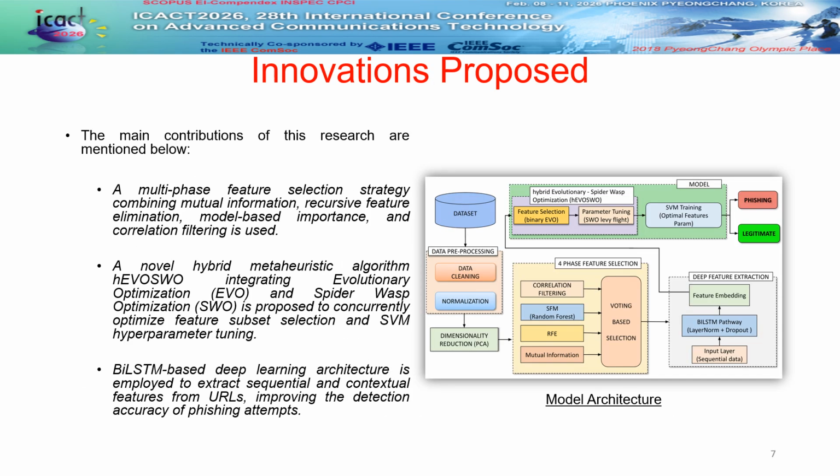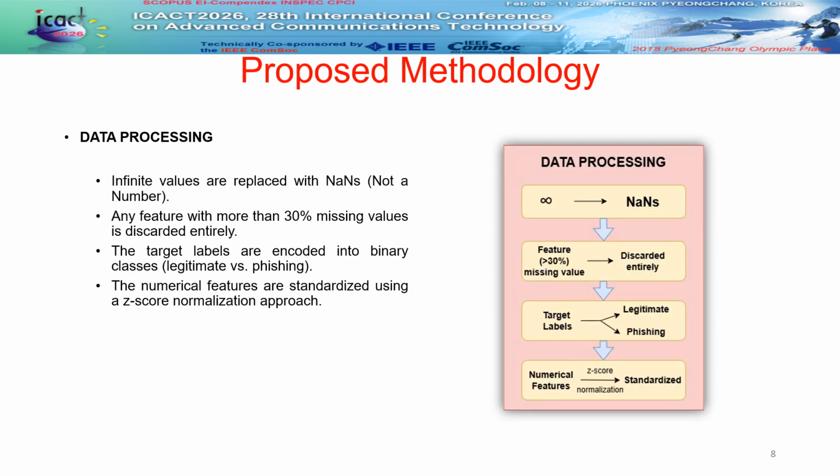Our framework introduces three technical breakthroughs. First, a multi-phase voting strategy that filters out noise to keep only the most discriminative features. Second, our novel hybrid evolutionary spider wasp optimization algorithm, which simultaneously optimizes features and SVM parameters for maximum efficiency. Finally, a BiLSTM architecture that captures the sequential DNA of a URL. Together, these create a high performance system capable of staying ahead of complex phishing threats.